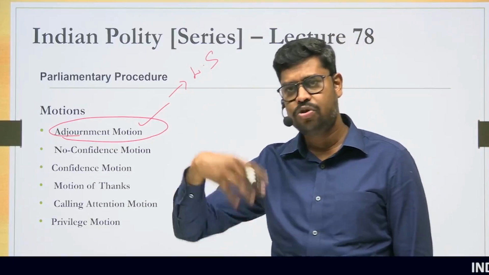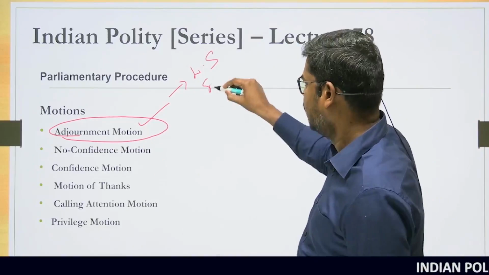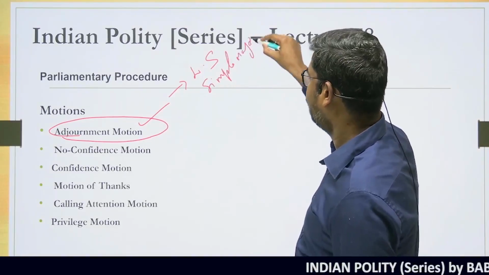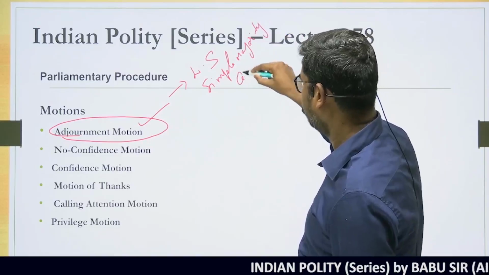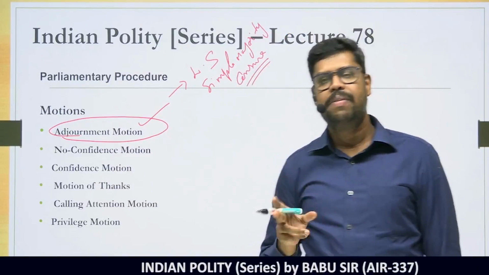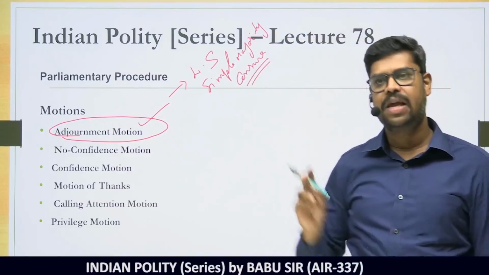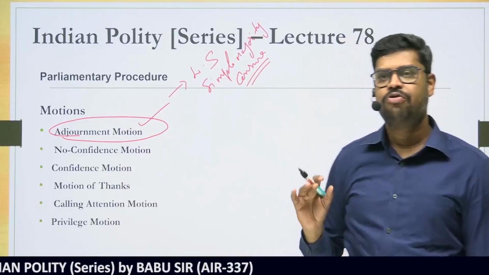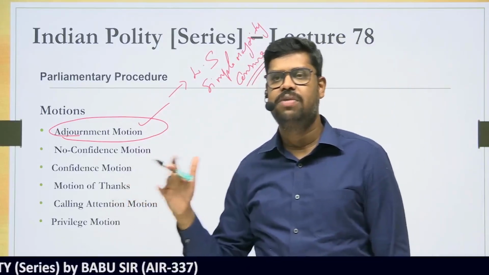But if the motion is passed with simple majority, suppose the adjournment motion is passed with simple majority, then that would amount to what? That would amount to censure to the government. Censure means embarrassment to the government. And remember, as per the parliamentary system, the government is accountable only to the Lok Sabha and not to the Rajya Sabha. So therefore, the embarrassment can come only from the Lok Sabha, not from the Rajya Sabha.